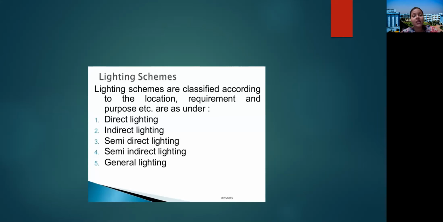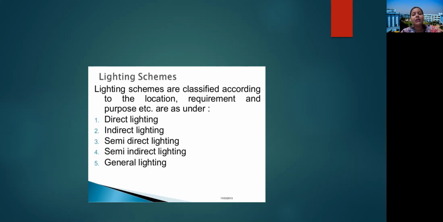Before we study different types of lamps, we need to study different types of lighting schemes. Again, the question arises whether the lighting scheme for a room, a house, a garden, a theater, a desk, a workshop, a school, an industry are all the same. The answer is no. There are different lighting schemes according to the needs of a human being.